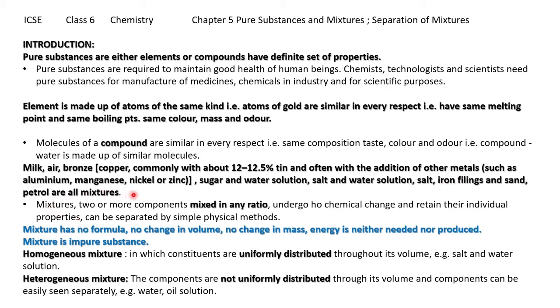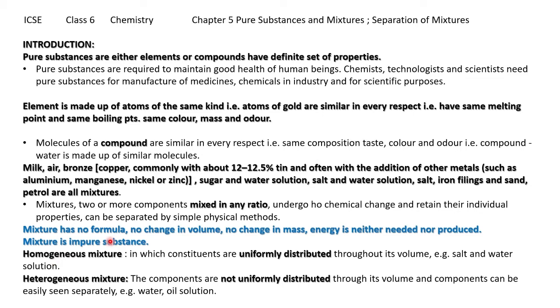Difference between compounds and mixtures: compounds are in definite proportion, mixtures are not in definite proportion, and mixtures can be separated physically and show their individual properties. Understood? Mixtures have two or more components mixed in any ratio, and they do not have any formula. No change in volume, no change in mass. Energy is neither needed nor produced. Mixture is an impure substance.